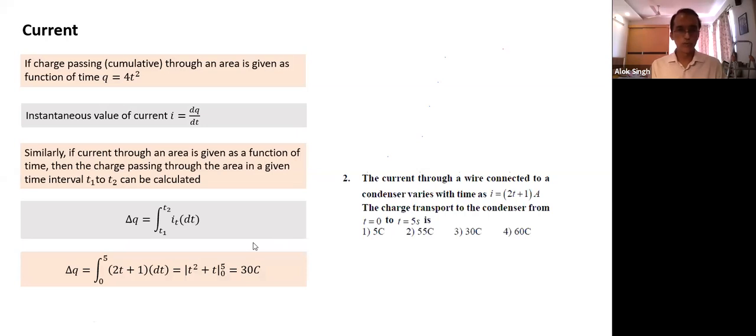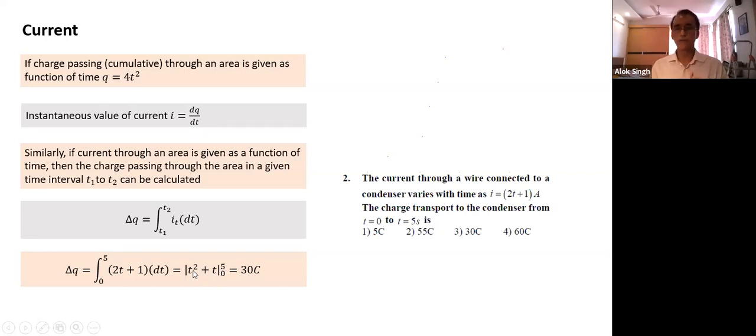What is dq equal to? Easy. The time interval is from which point to which time? I have to find charge transported from 0 to 5 seconds. So limits from 0 to 5. I as a function of time is given as 2t plus 1, dt. Integration of that becomes 2t square by 2, which is t square plus t. Limits from 0 to 5, lower limit, upper limit. We substitute this value: 25 plus 5, 30 coulomb. So no problem.